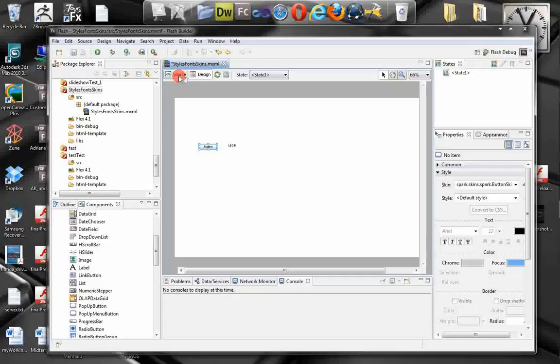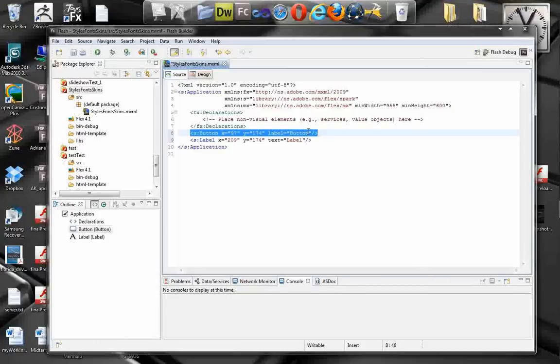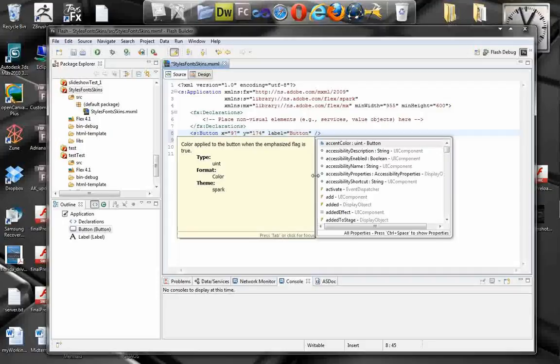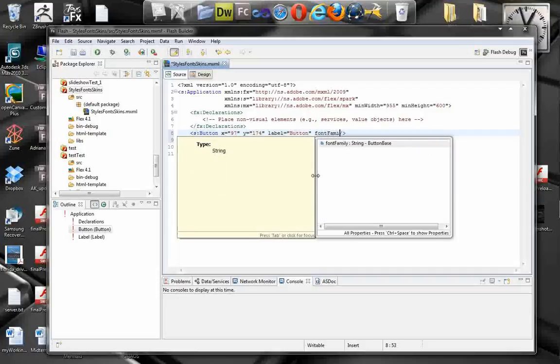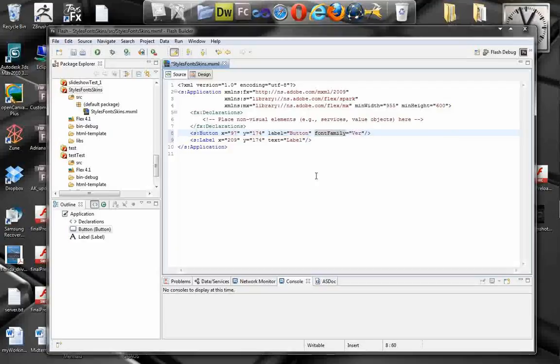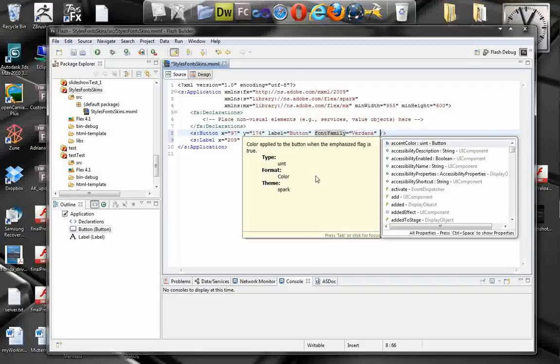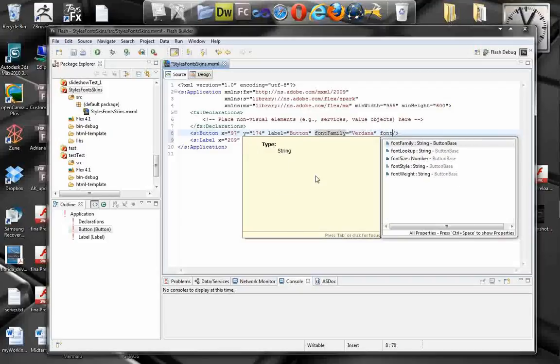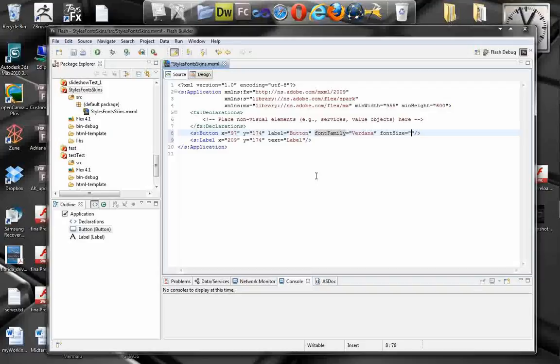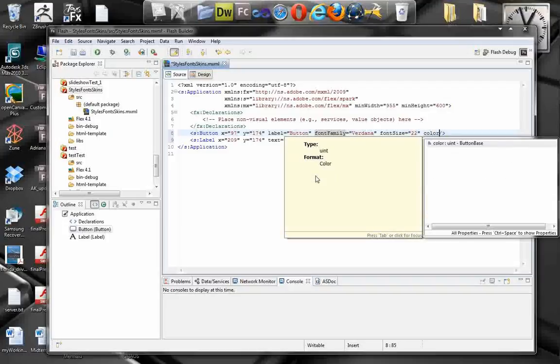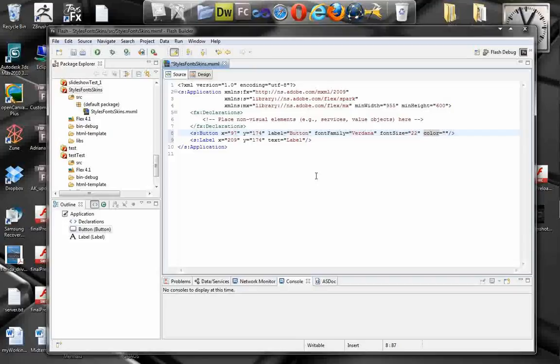So first of all, let's change the button style with the inline style. We can specify font family to something else. Right now we have Arial. Let's specify Verdana. That's the default system font as well on Windows. And font size, let's make it bigger, 23 pixels. And we can also specify the color of the font.